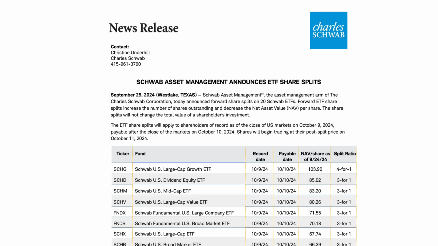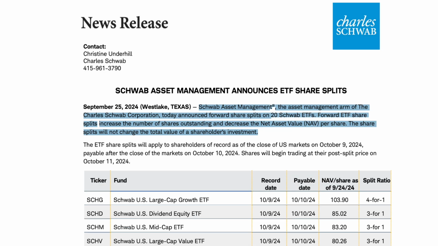On September 25th, Schwab Asset Management made a major announcement regarding 20 of their ETFs. According to a press release on their website, Schwab Asset Management, the asset management arm of the Charles Schwab Corporation, today announced forward share splits on 20 Schwab ETFs. Forward ETF share splits increase the number of shares outstanding and decrease the net asset value, or NAV, per share. The share splits will not change the total value of the shareholder's investment.